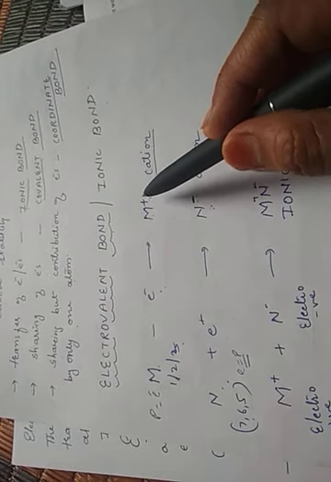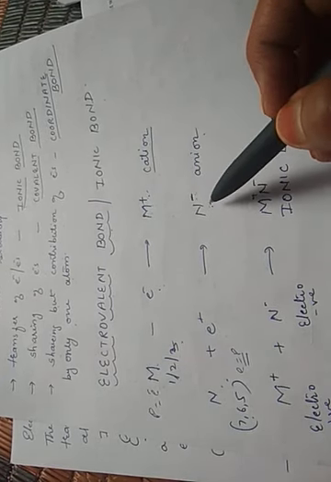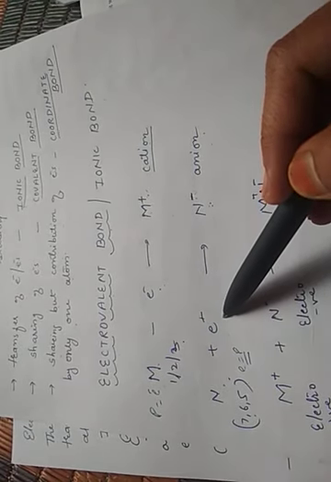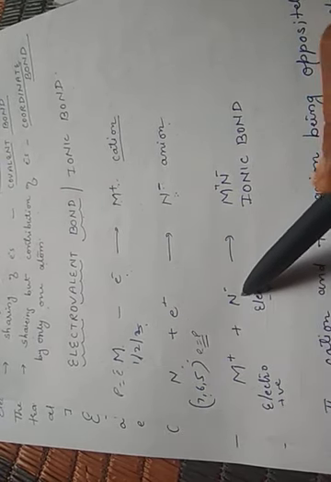Now both these two atoms have become oppositely charged. One is a positively charged cation, the second is a negatively charged anion. As one is donating the electron, the other is accepting the electron. So we can say that the transfer of electrons takes place from one atom to the other atom. The positively charged cation, which is the electropositive atom, will combine with the negatively charged anion, the electronegative atom, and both are bound together by the electrostatic force of attraction, and this electrostatic force of attraction which exists between the cation and anion is known as the ionic bond.